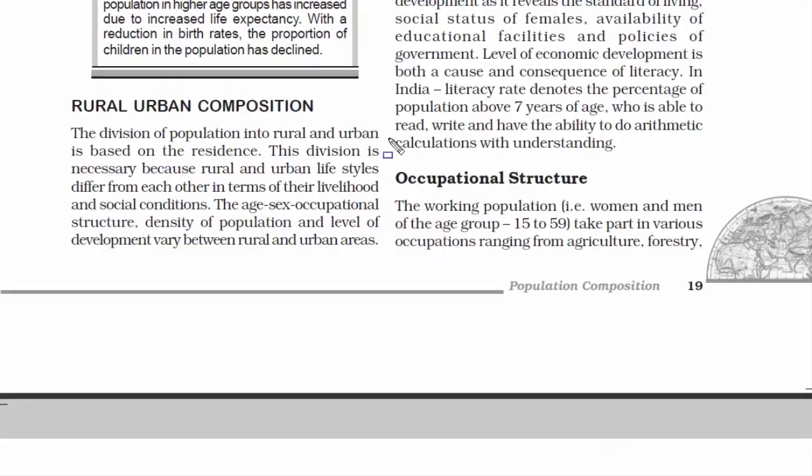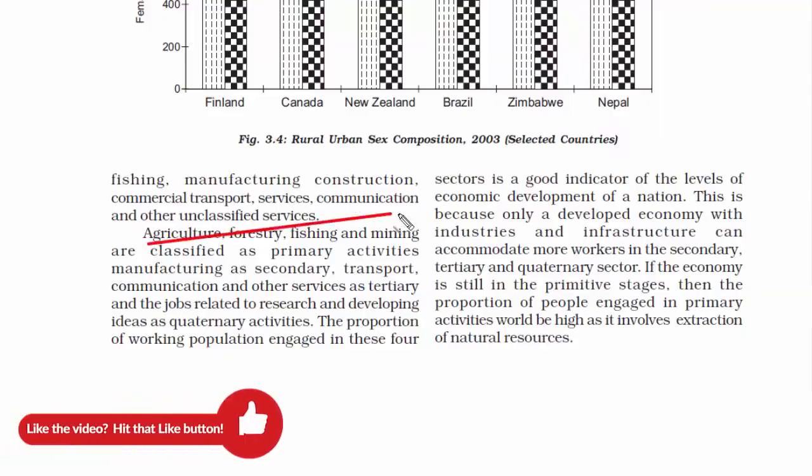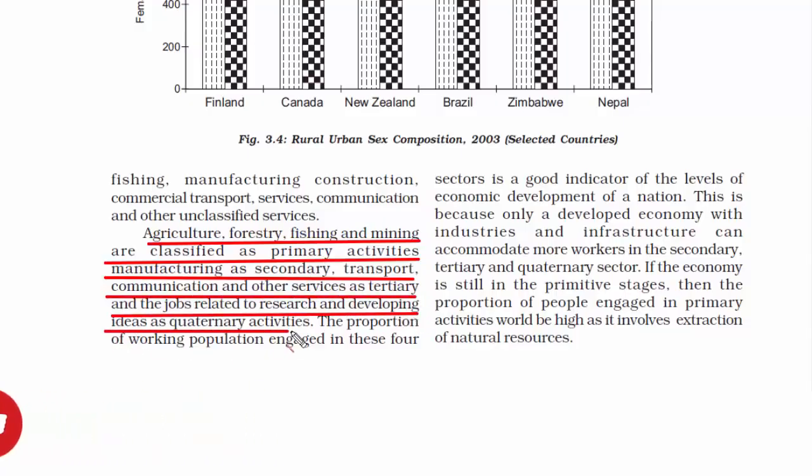And the last topic of this video is occupational structure. This is another important key indicator of a working population. Whenever we say working population, we are referring to the people of the age group of 15 to 59 years who are engaged in primary, secondary, tertiary, or quaternary occupation that can range from agriculture, forestry, fishing, manufacturing, construction, transport, services, communication, and many other services.